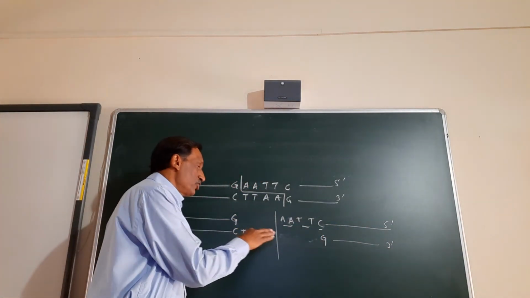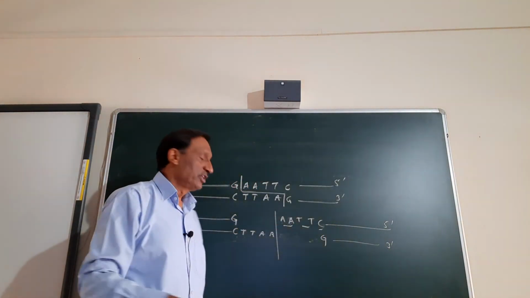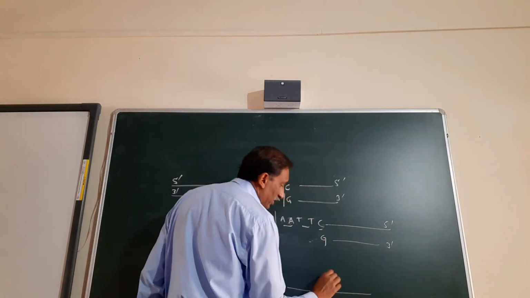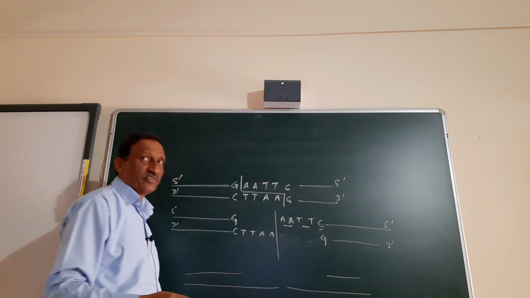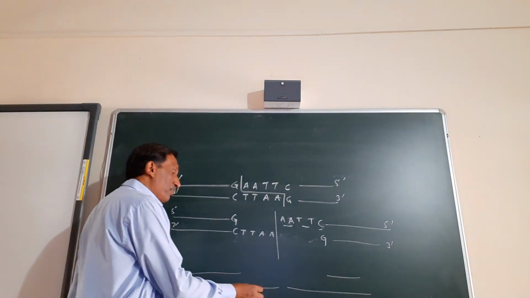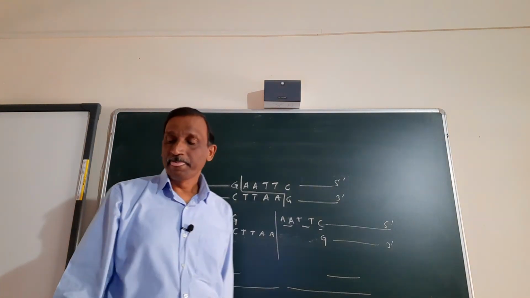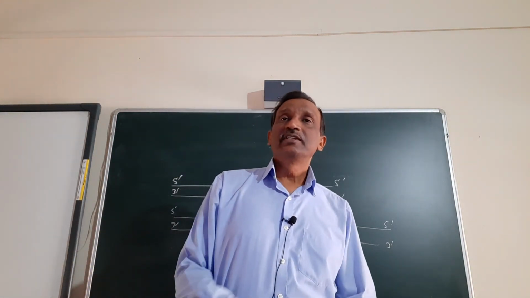G to G will not join and this will not join. It will be like this. Your sequence is here and this one is here, so this much of a gap will be there, because 5' can join with 5' only and 3' can join with 3' only. Okay? So these are the things.